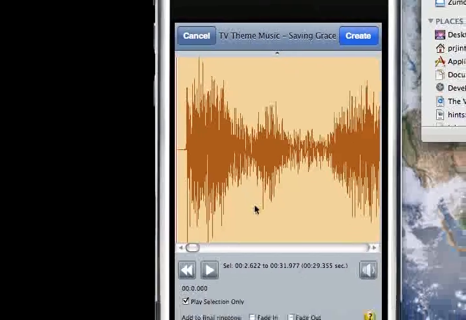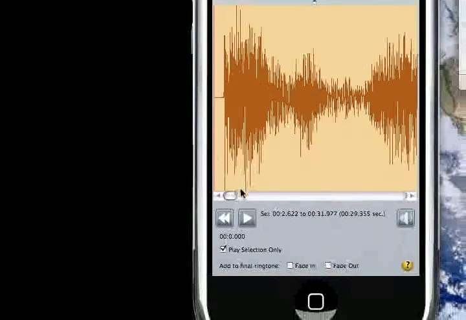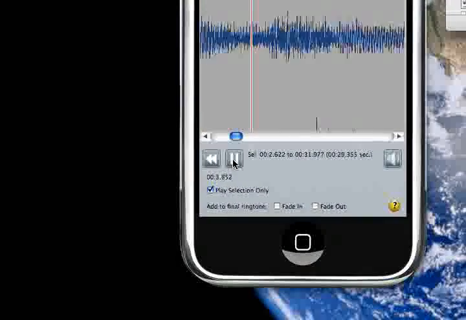And notice now it's only showing the audio portion, and it's gotten much louder, much higher, and louder.